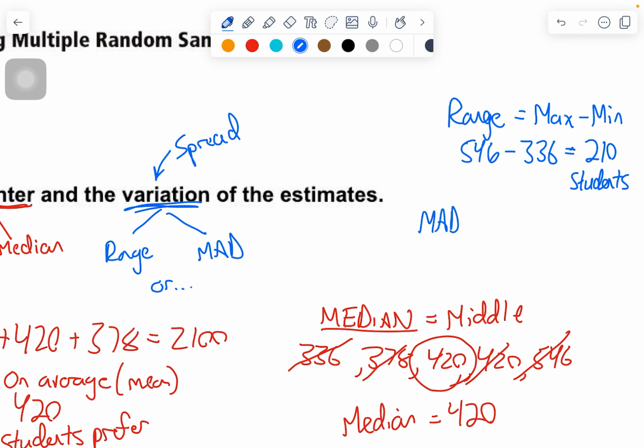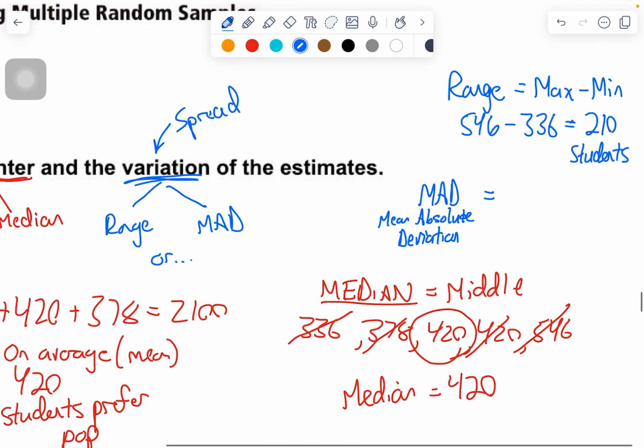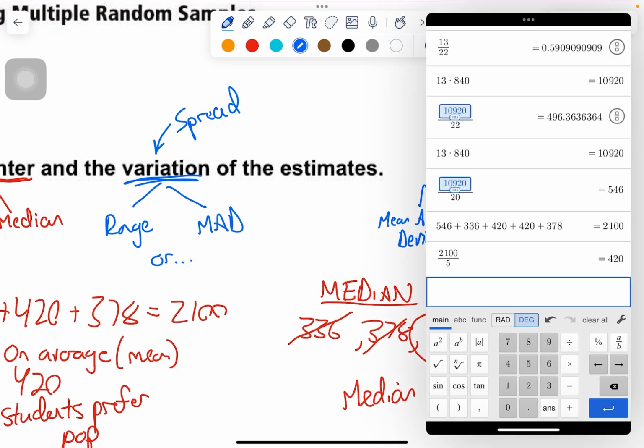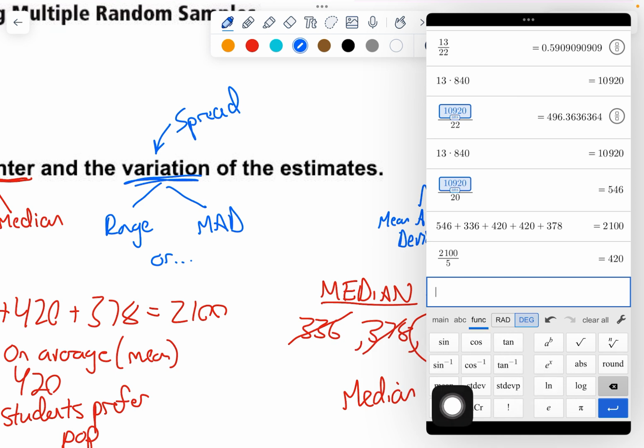We're also going to do the MAD, and that's the mean absolute deviation. How far are the numbers from the average? Now, lucky for you, we're not going to do it by hand today. I want you to open up your Desmos calculator and find the FUNC tab. That stands for function. Click on that, and you'll see all this stuff that you've never learned before.